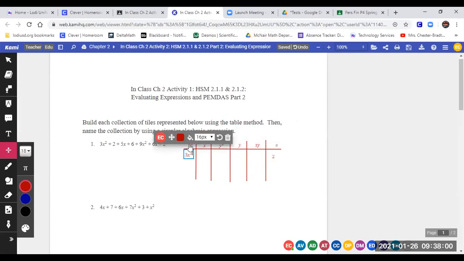Okay. Next piece. Which column? Yep. Since it says 5x, it goes in the x column. Change this over here. So we're just rearranging them to the column they belong to. 6. Number. 9x squared. x squared column. 6x.